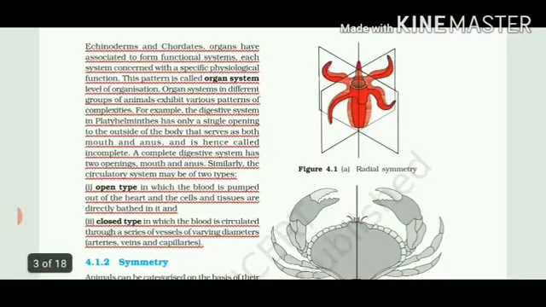Here they have talked about how organ systems in different groups of animals have different levels of complexity. Some could be simple and some could be complex in nature. If we talk about Platyhelminthes, they are flatworms. There are different kinds of worms which can be present in the human body as well, or they can infect other organisms. Flatworms can be liver fluke.